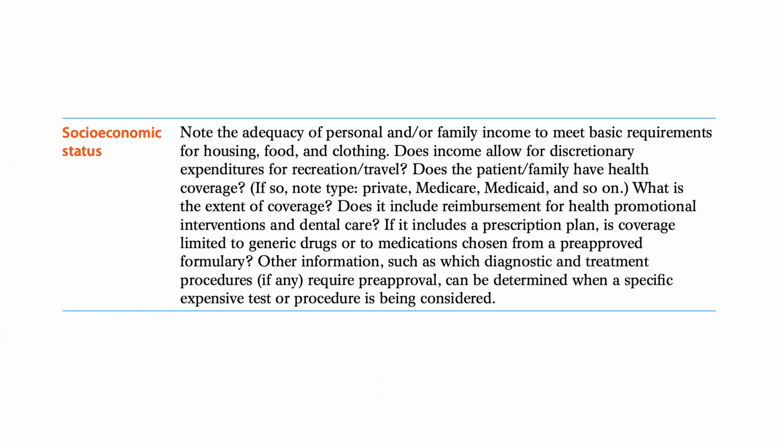Lastly, socioeconomic status. We note the adequacy of personal and or family income to meet basic requirements for housing, food, and clothing. Does income allow for discretionary expenditures for recreation or travel? Does the patient or family have health coverage? If so, note type: private, Medicare, Medicaid, and so on. What is the extent of coverage? Does it include reimbursement of health promotional interventions and dental care?